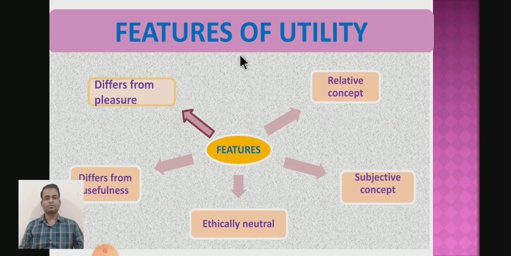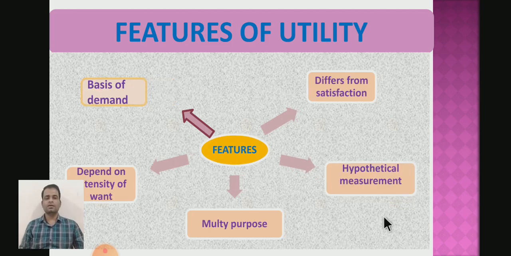We have seen the first 5 features: utility is a relative concept, utility is a subjective concept, utility is an ethically neutral concept, utility differs from usefulness, and utility differs from pleasure. Now the remaining 5 features will be discussed in today's lecture.